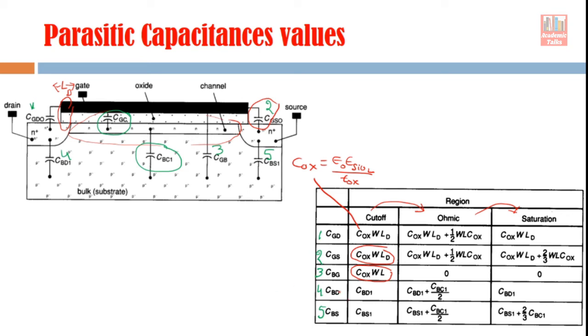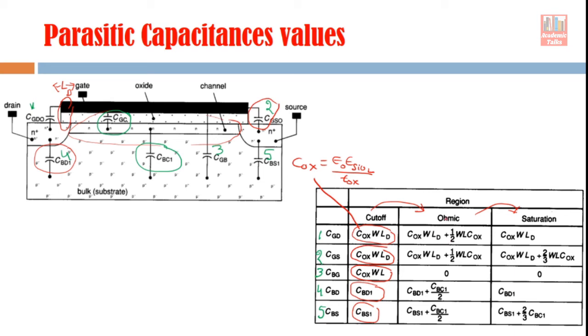Now bulk drain capacitance, this fourth capacitance. Whatever is the bulk drain capacitance, that will stay here, and it will depend on how much drain voltage is applied, because this is junction capacitance. In the same way, this bulk source capacitance will also be given by this, right? So in the cutoff portion, actually it's very simple. Whatever the structure is, the structure will decide how much capacitances are there.